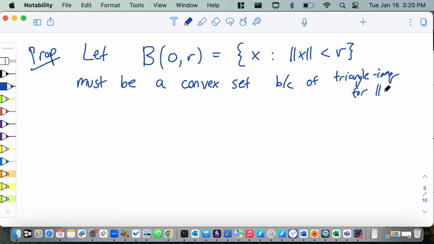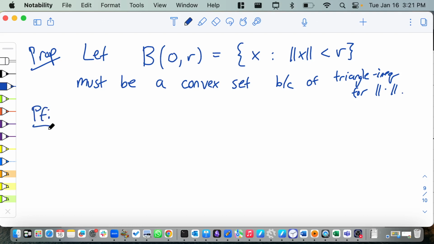And I can say that because of the triangle inequality for norms. Oh, by the way, sometimes when we want to talk about the norm just as a norm, we'll write norm dot, right? And so norm x means the norm of the vector x. Norm dot means I don't want to think of it for a specific vector x. I want to think of it as a norm. I guess it looks a little bit like a TIE fighter, which is cool. Okay, let's do the proof of this.